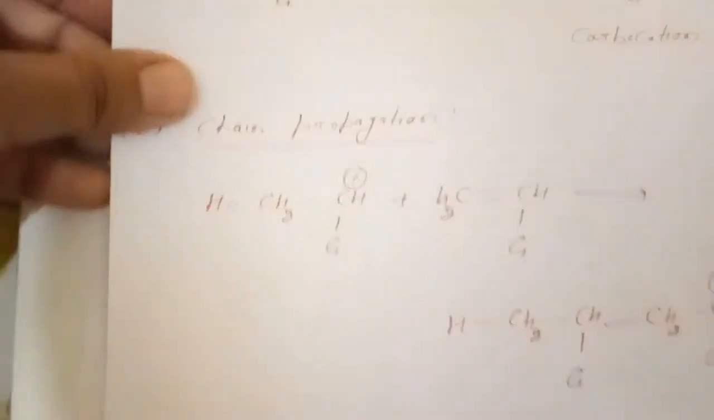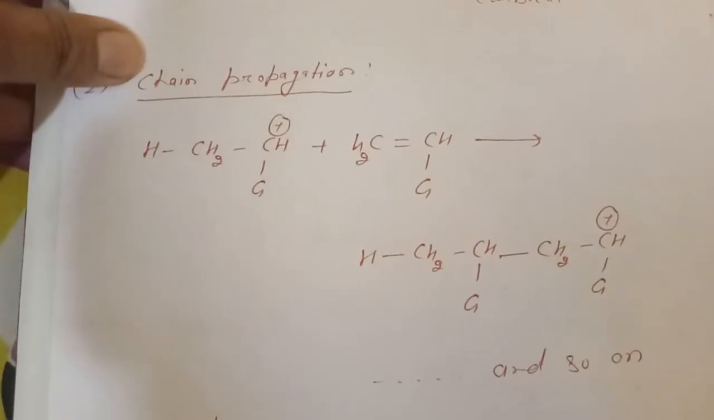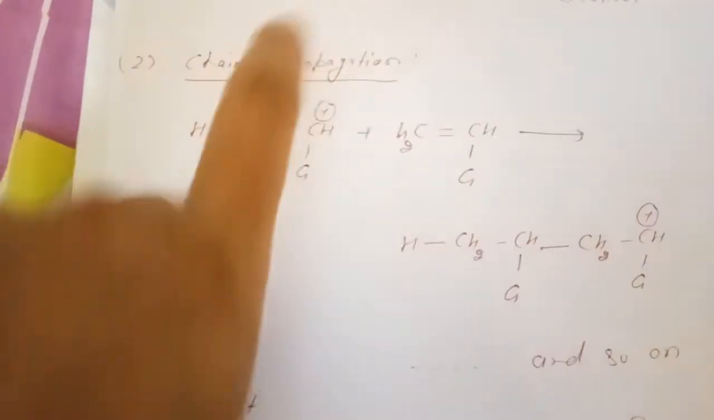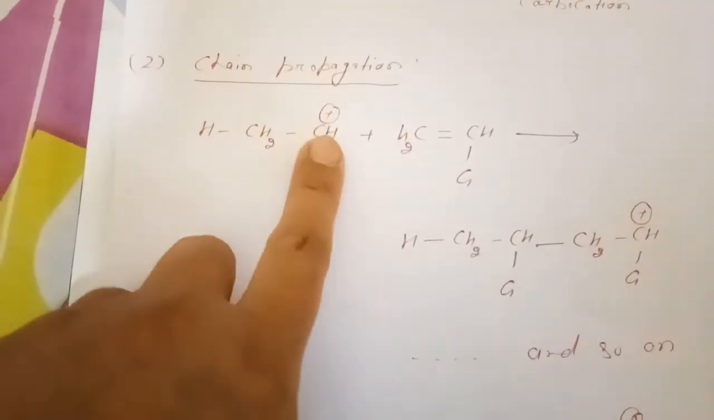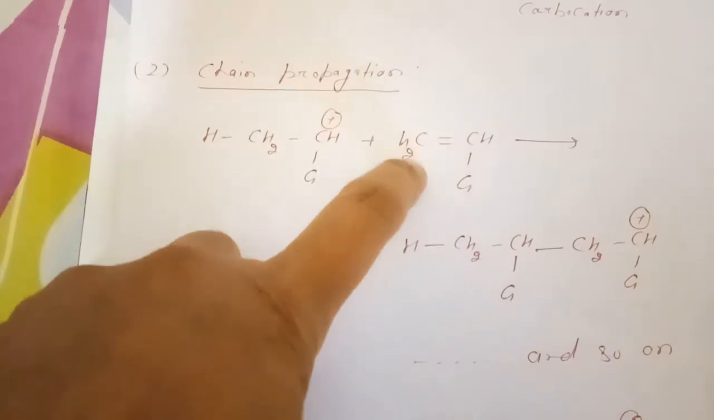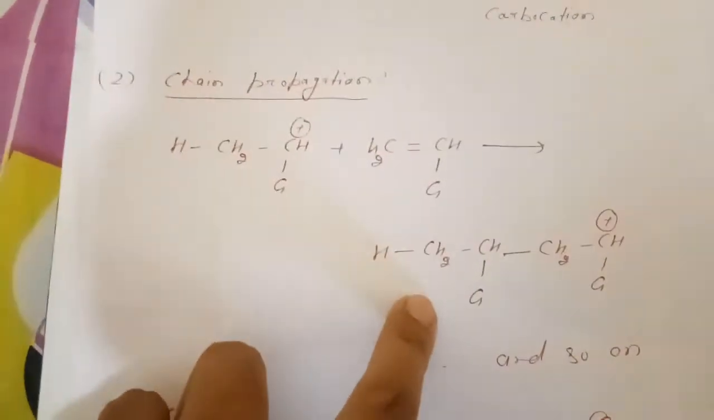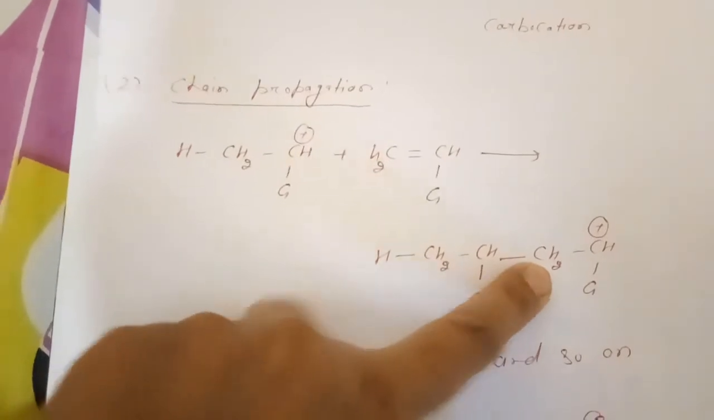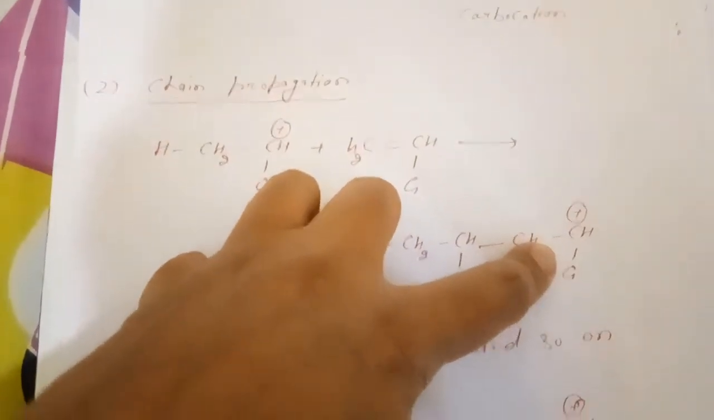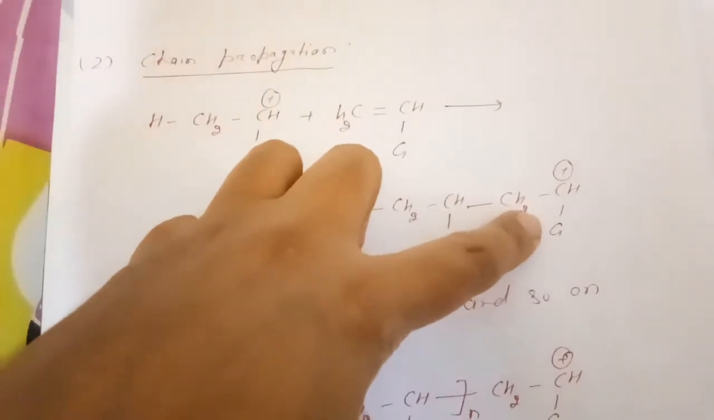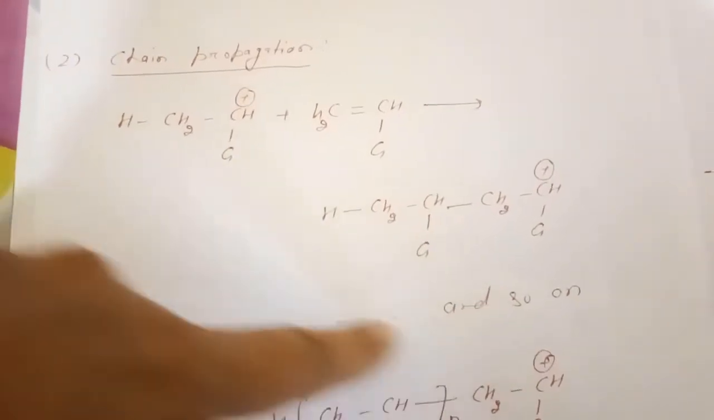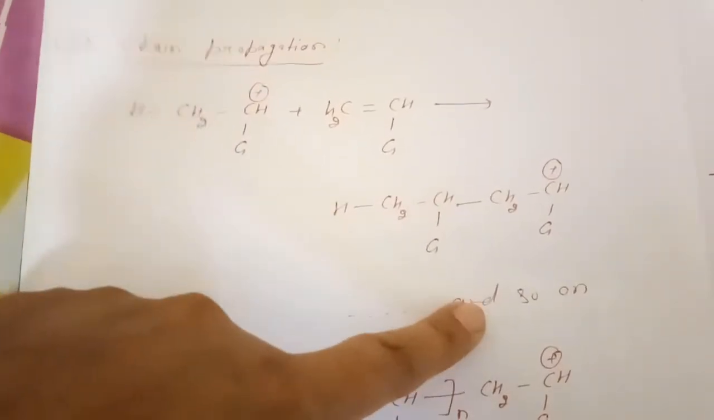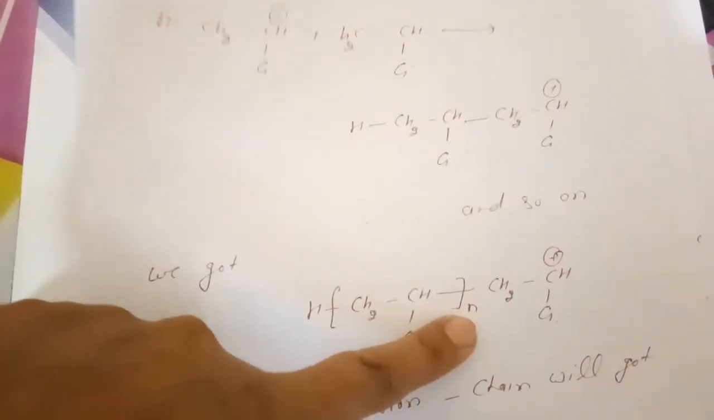Second step is chain propagation. As we know, in chain propagation, our earlier formed intermediate attacks the second monomeric unit. In this case, this is the intermediate carbocation. It will attack this double bond and get attached to this carbon. See here, this will attach to CH2, and another carbocation is formed. This is chain propagation, and it will continue, and we can recover a number of intermediates and get this type of intermediate. We can generalize this in this form.